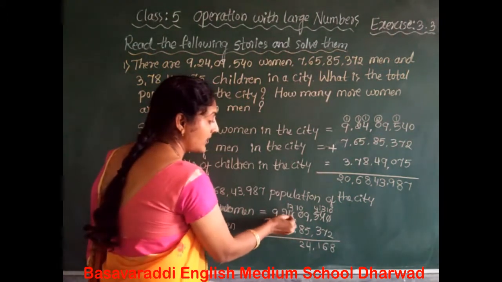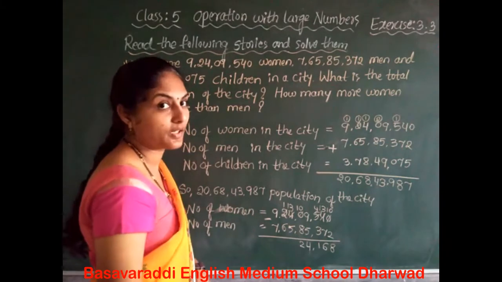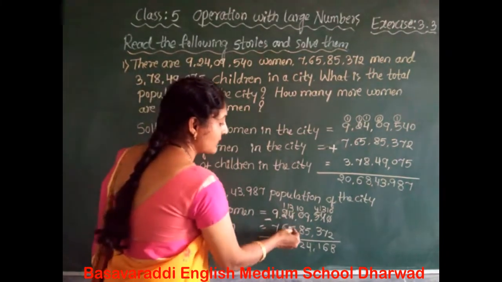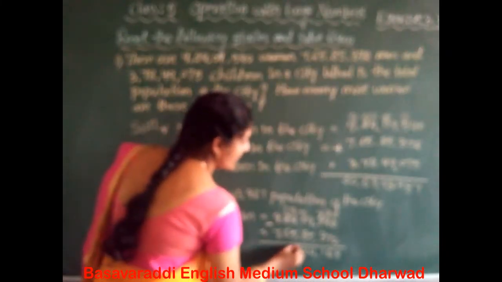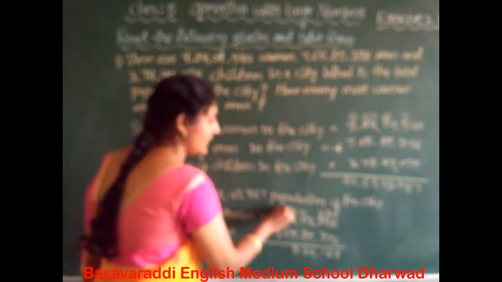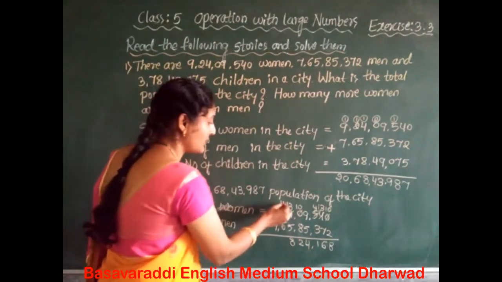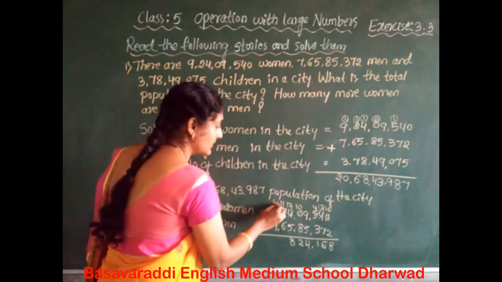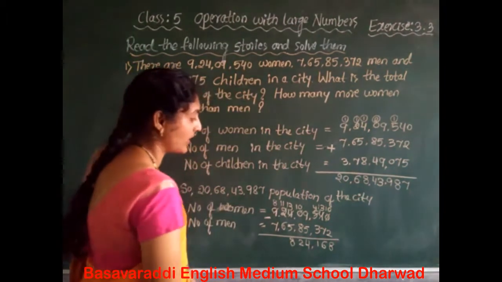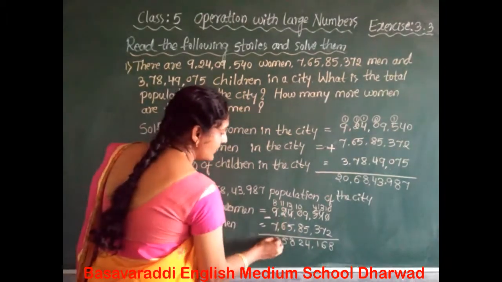We regroup the 10 lakhs and lakhs place here. The 10 lakhs place decreases by 1. It becomes 1. 13 minus 5 is 8. 1 minus 6 is not possible, so again we regroup the crore and 10 lakhs place. It becomes 11. The crore place decreases by 1. So 11 minus 6 is 5. 8 minus 7 is 1.